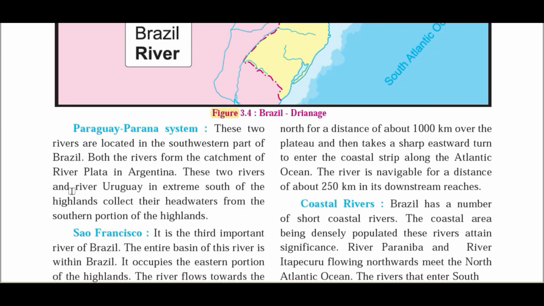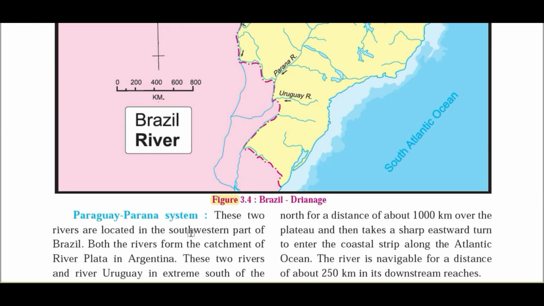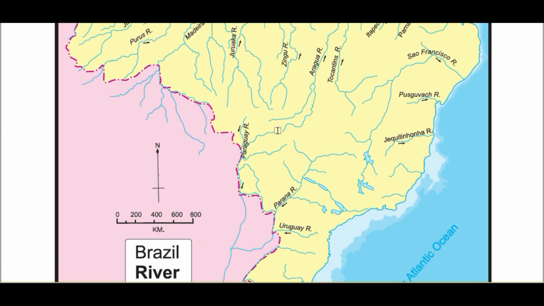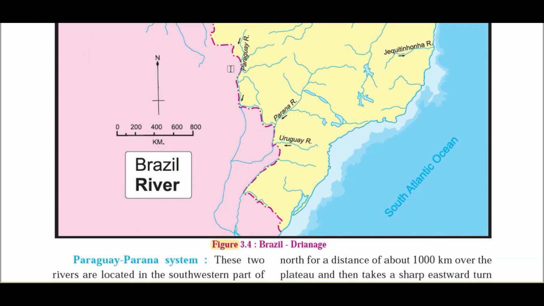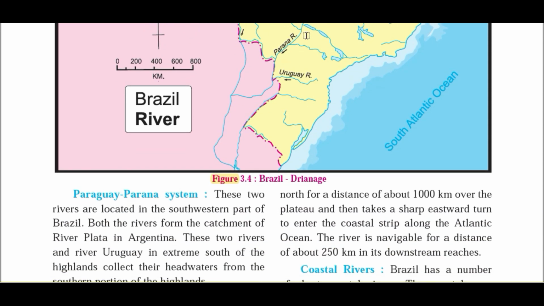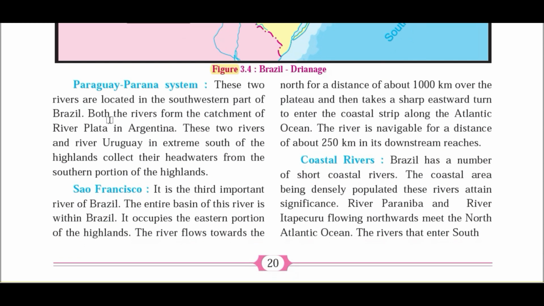these two rivers and the Uruguay river in the extreme south of the highland collect headwaters from the southern portion of the highland. So here it is the Brazilian highland region. Okay, this entire region is Brazilian highland. It is the southern part of that Brazilian highland, and these three rivers, Paraguay, Parana and Uruguay, are taking their headwaters from this southern part of the highland. So in this way these rivers are also important.